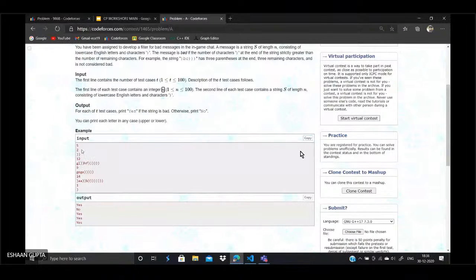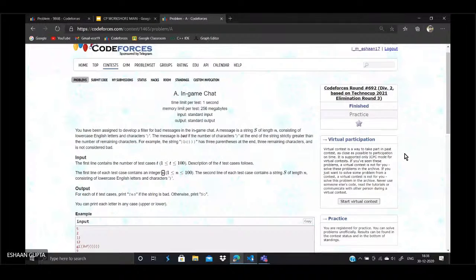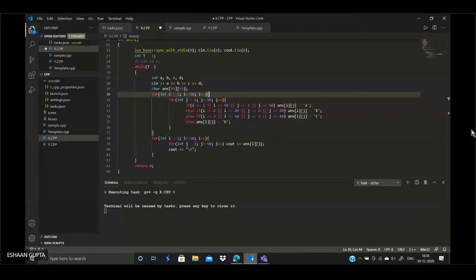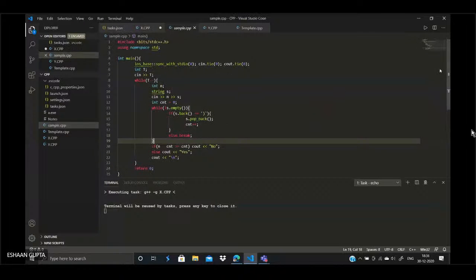So suppose now you have read the problem statement, you think of the idea and you code it. I have coded it over here. This is the code. Look, this follows the template that has already been discussed: the fast input output, include bits/stdc++.h, using namespace std. This is the code that I used during the contest.